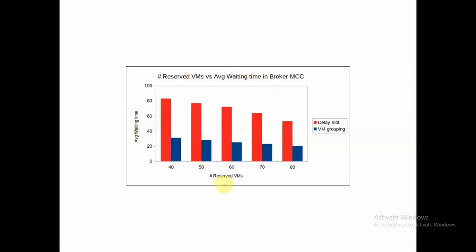Again, as we increase the number of reserved virtual machines, as you can see here, in case of the VM grouping algorithm, average waiting time is less compared to the delay slot scheduling algorithm. Why? Because in case of the VM grouping algorithm, we will assign that task to that PM which will have less waiting time. So this will be the disadvantage of our proposed algorithm. That means the average waiting time of all tasks will be somewhat higher.